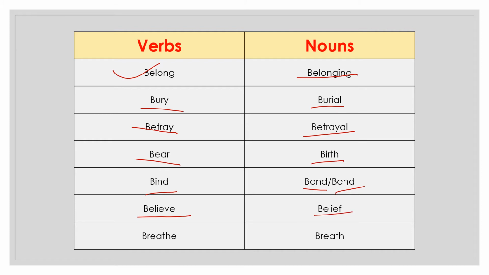Just notice the difference of F. You might have seen at many places, somewhere it is written believe and somewhere it's belief. So BELIEVE is verb and BELIEF it is noun. Next word is breath. Its noun is breathe. So I think you are familiar with these words. Many places you have seen.